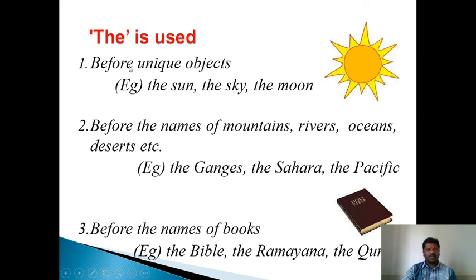Please mind it, the is used before unique objects. The second usage is before the names of mountains, rivers, oceans, and deserts. Use the before the names of rivers, oceans, deserts, seas, plains, etc. For example, the Ganges, the Sahara, the Pacific, the Bay of Bengal, etc. Third rule: before the names of holy books, the is used: the Bible, the Ramayana, the Quran, the Bhagavad Gita, etc. Before the names of newspapers also we use the: the Eenadu, the Hindu, etc.